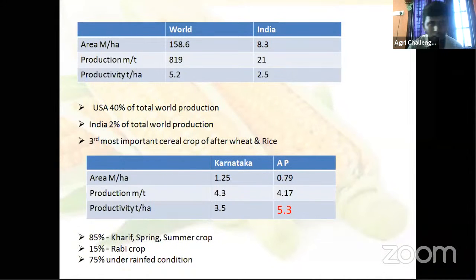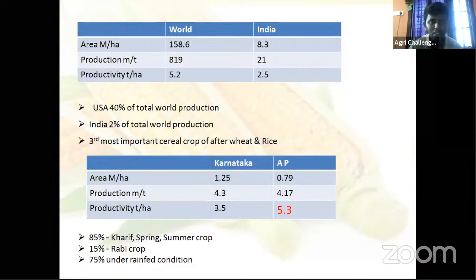Now coming to statistics. The total area under maize cultivation in the world is 158.6 million hectares. In India, 8.3 million hectares. Production, in the entire world, 819 million tons. India, 21 million tons. Productivity: the world average productivity is 5.2 tons per hectare.